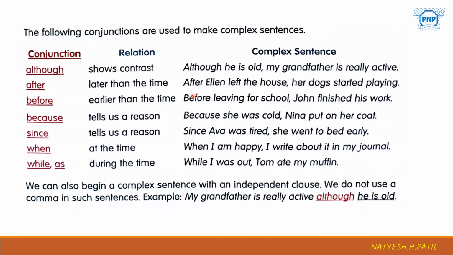So these are all examples of complex sentences. The simple rule regarding the complex sentence is that there should be a conjunction, one dependent clause and one independent clause. When these three things are all together, the sentence we get is called a complex sentence. Understood this much? I hope so. You must have understood the things very clearly.